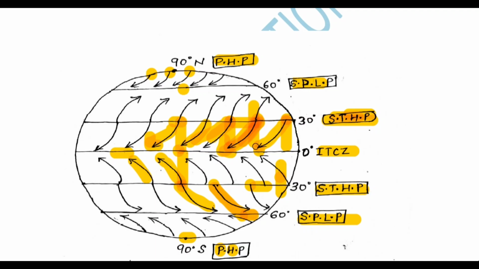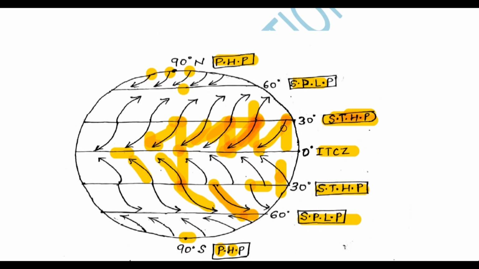You may have one question: sir, why is this air moving in this direction, why is it not going straight? The reason behind it is the Coriolis force. I've already told you all these topics are interlinked. If you want to understand one thing, you have to learn all these topics, because they are interlinked. Get my points or not?